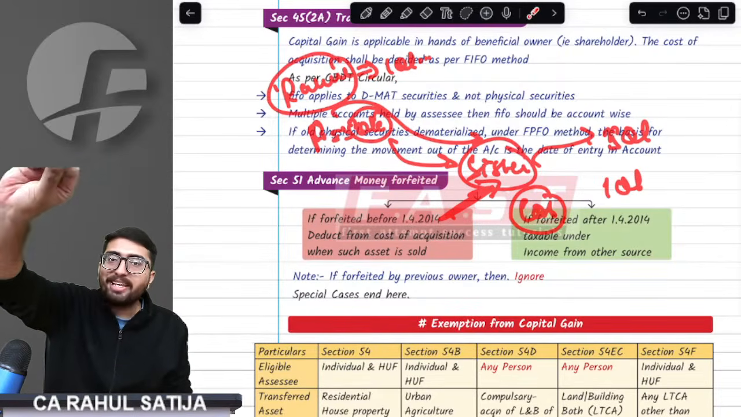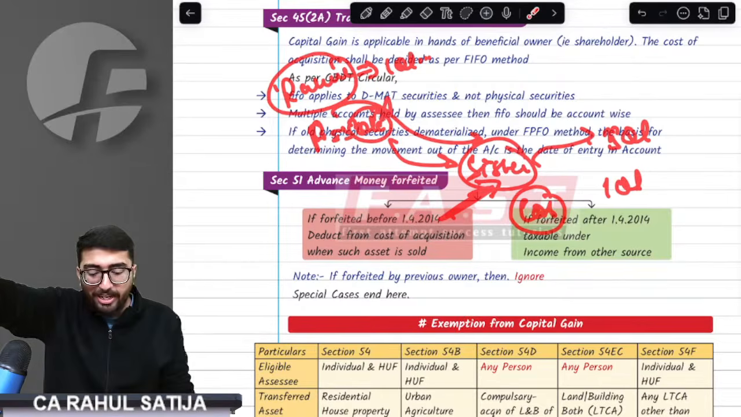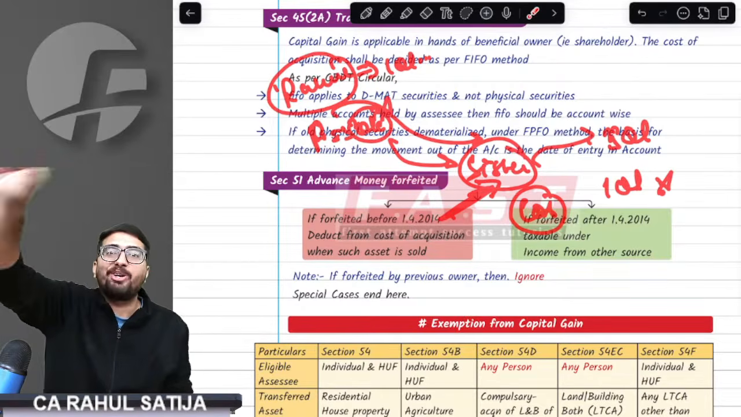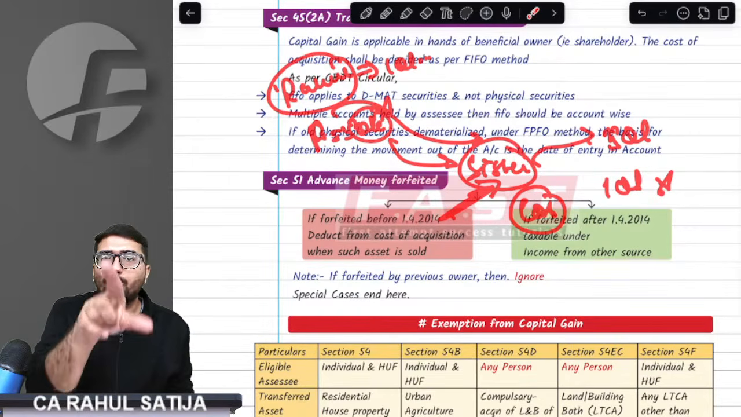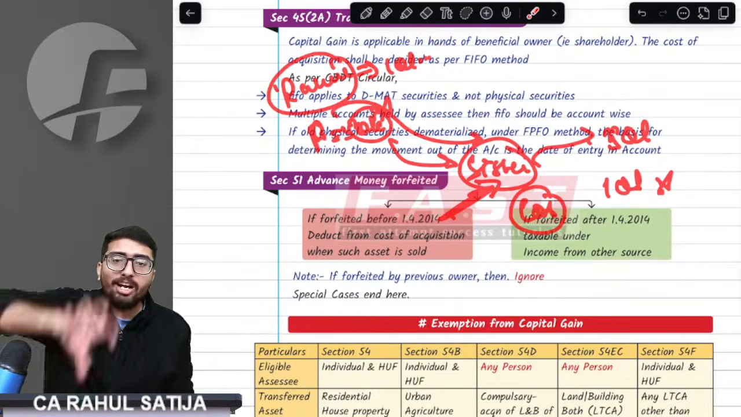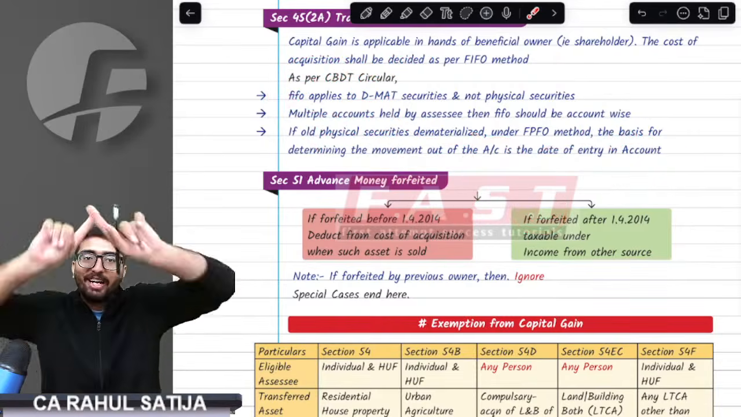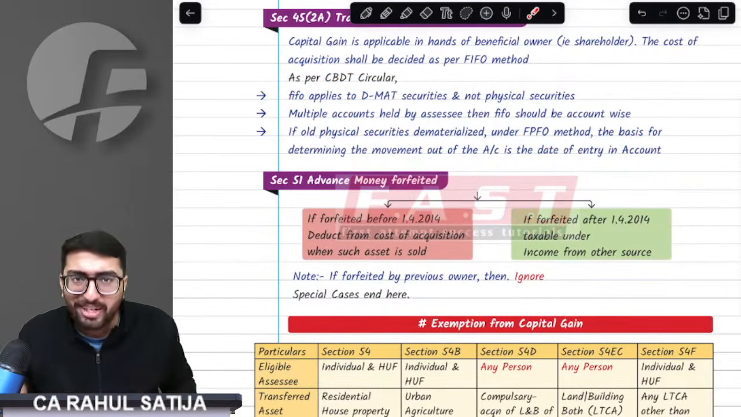Now, when my sister makes the sale, would the 50,000 be reduced? The right answer is no, it would not be reduced. Why? Because the provision clearly states that if you are forfeiting and you are selling the house, then the cost would be reduced by this amount. But if you are forfeiting and somebody else is selling, it would not be reduced. Did you get this point?